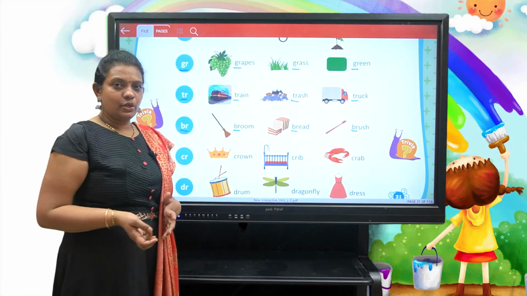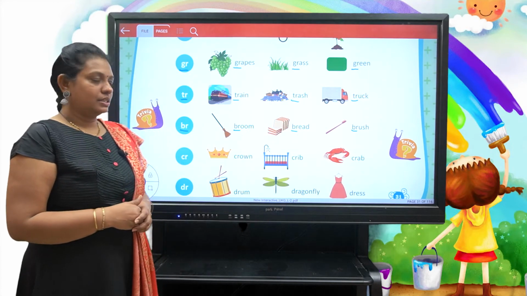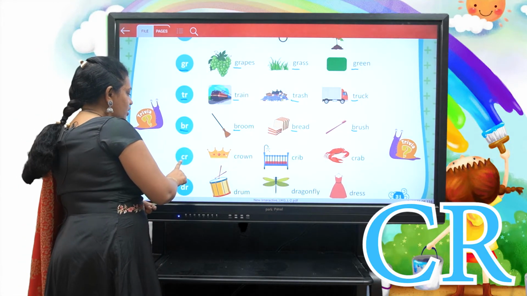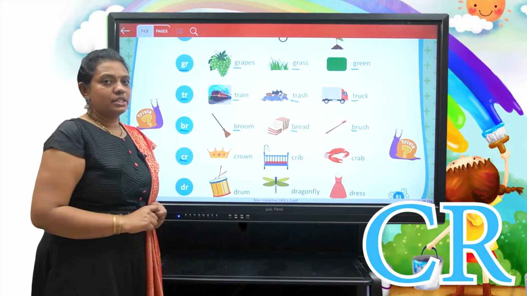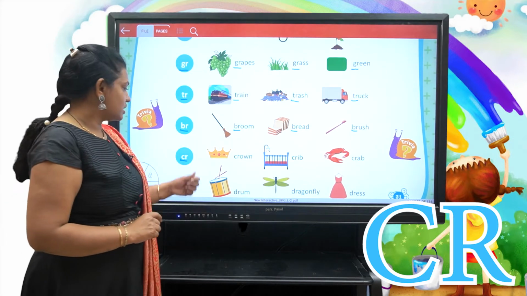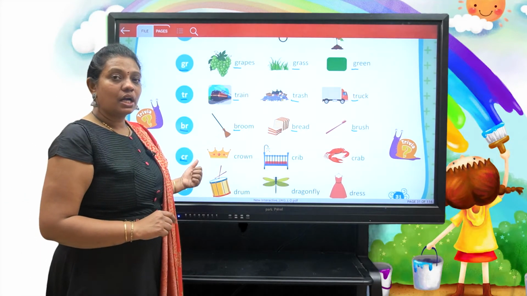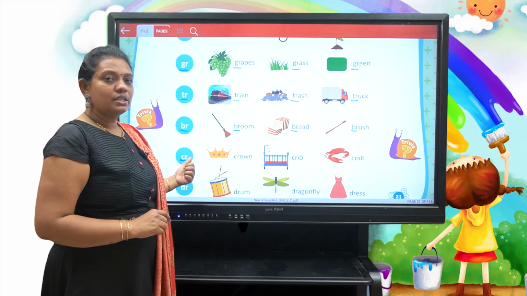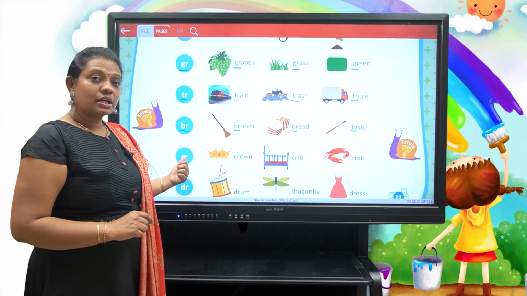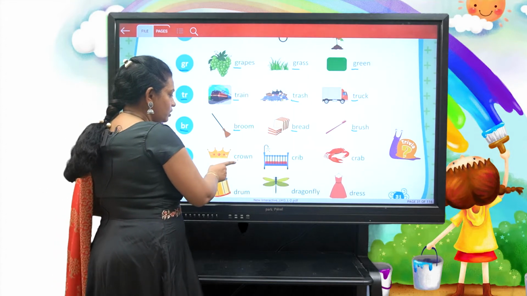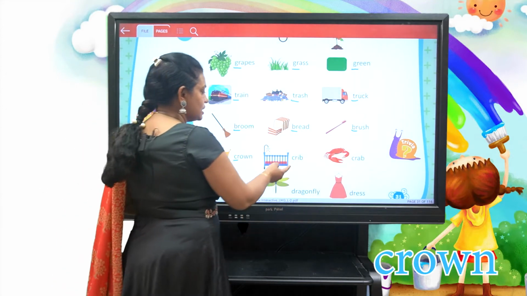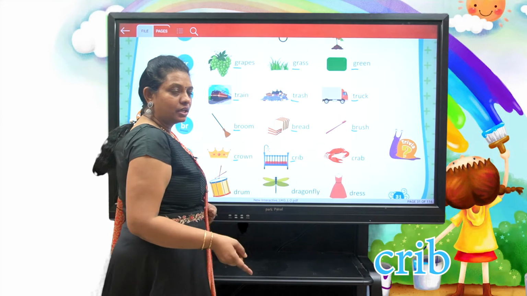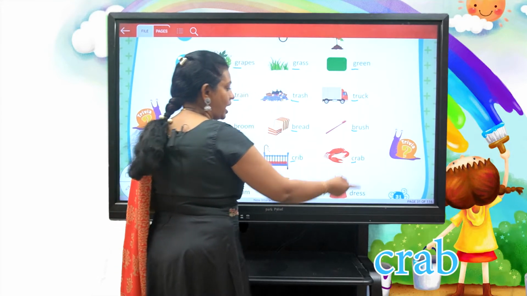Now let us go to the next blend, that is the consonant C and the consonant R with the sounds k and r. Kr as in crown, kr as in crib, kr as in crab.